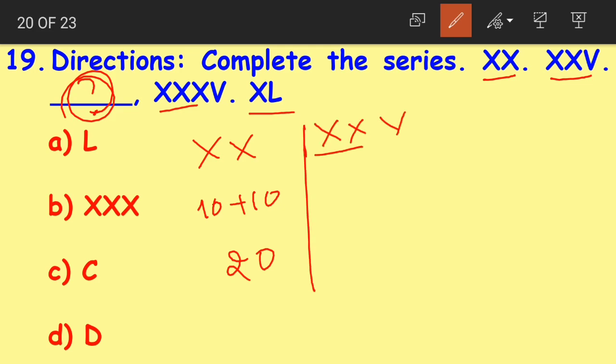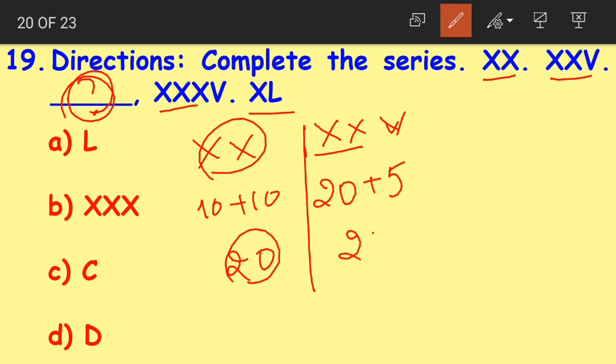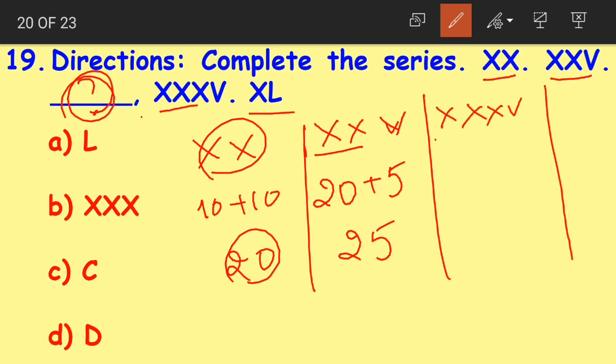Again, as we know, XX means 20. Just now we have done, right? XX means 20, then plus V means 5. So 25. Then we don't know the third one. The fourth one is XXXV. Now when I say XXX, it means 10 plus 10 plus 10, plus V means 5. So the total comes to 35.